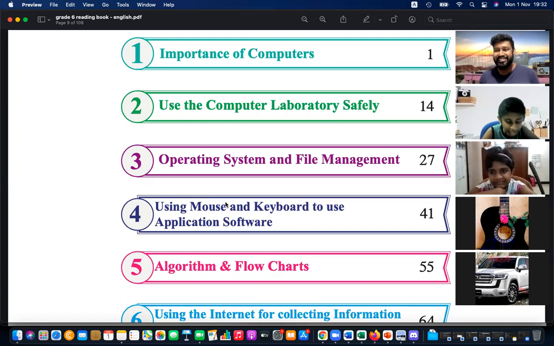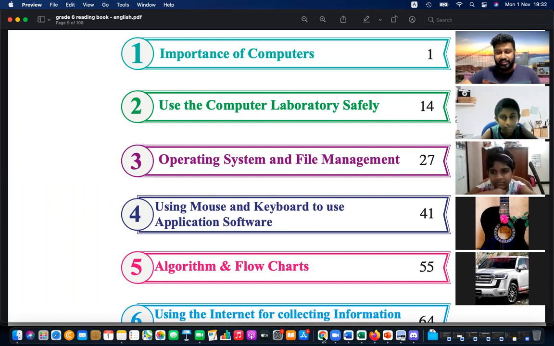When I started in grade 6, in front of me there was a black and white computer. It had only the keyboard. Then for the operating system, I had to put in my diskette.